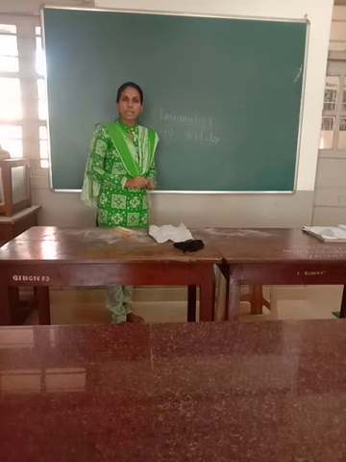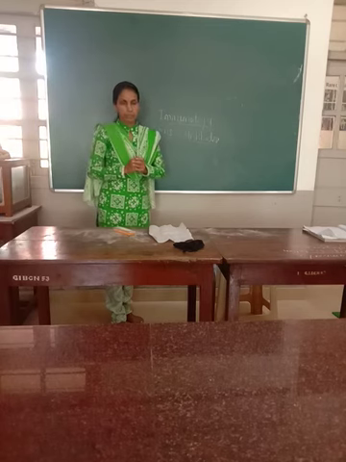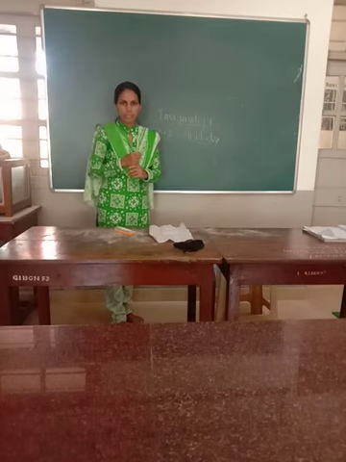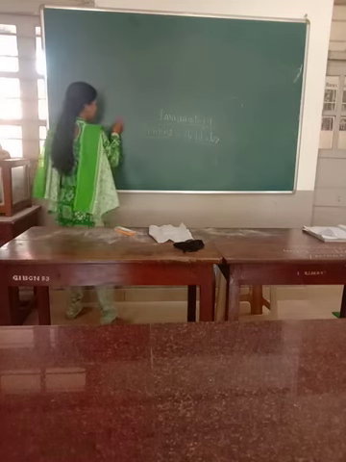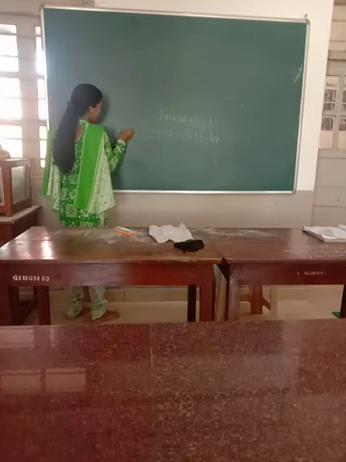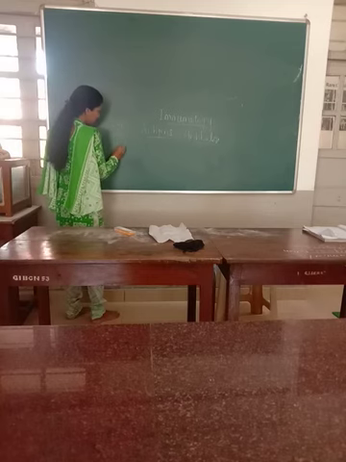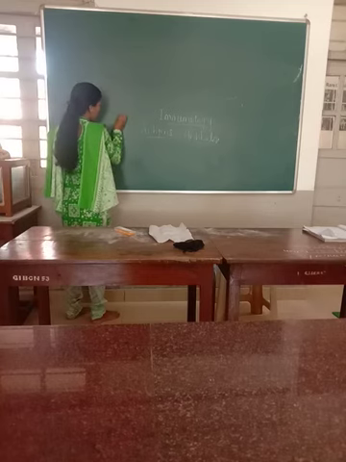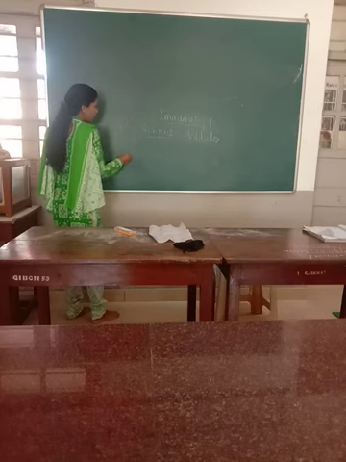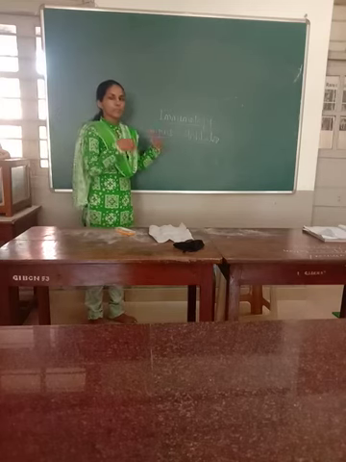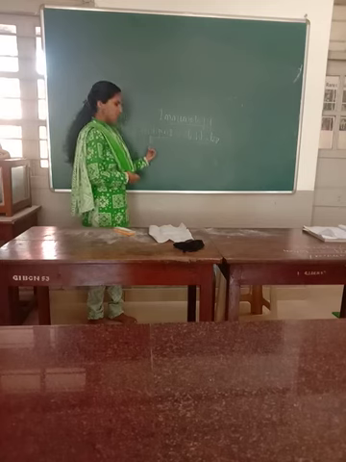In case of the antibodies, different types of antibodies or immunoglobulins are there. Those we refer to as IgG, IgM, like these. Okay. All these we call immunoglobulins or antibodies, which fight against the antigens.